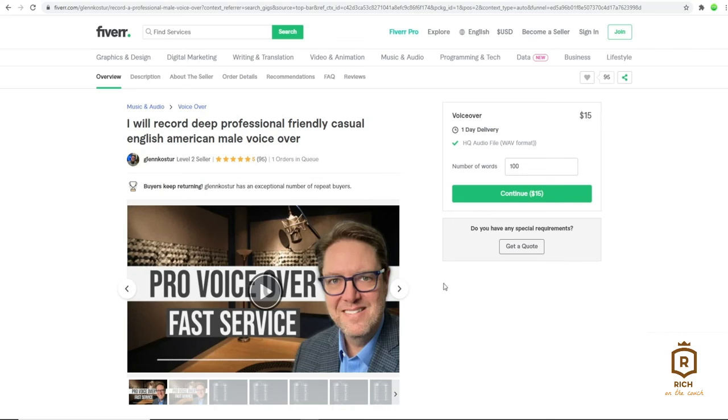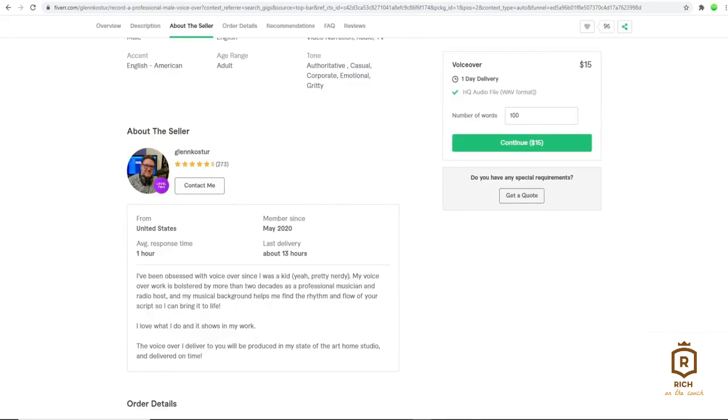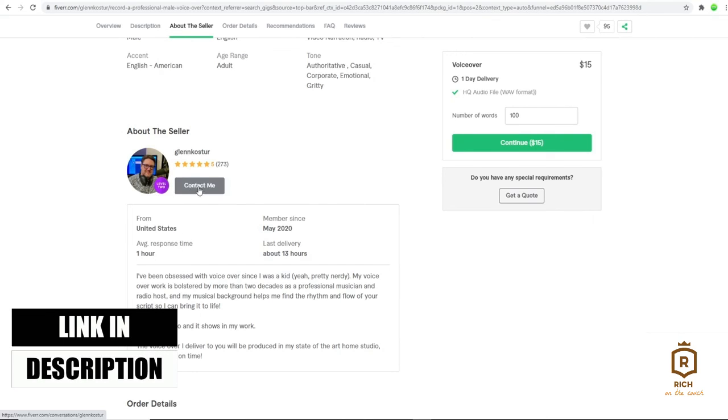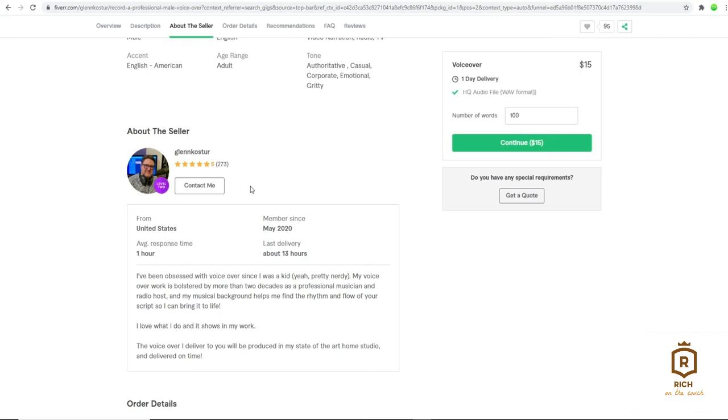So you don't need to pay your chosen freelancer straight off. What you want to do is head on over to his contact info so you can contact him, which you can do by clicking contact me right here. And what you want to do right here guys is just email him a copy of your audition script and ask him if he would be willing to give you a sample based off of your provided script. Because it is still a sample, you won't need to pay him yet. But once he's given you his sample, you can upload it to ACX as an audition sample.